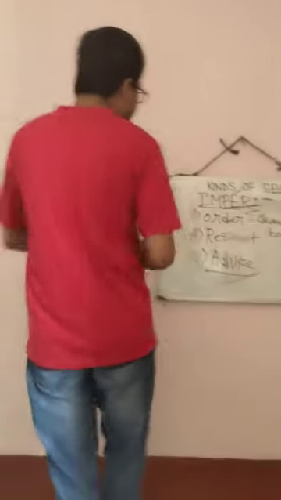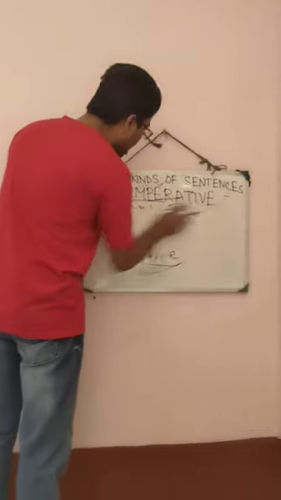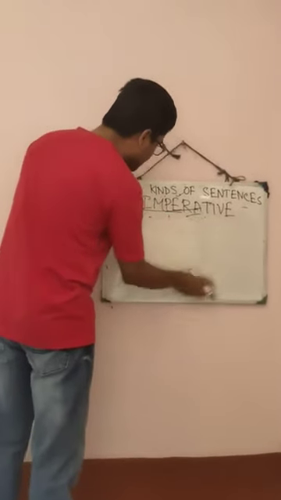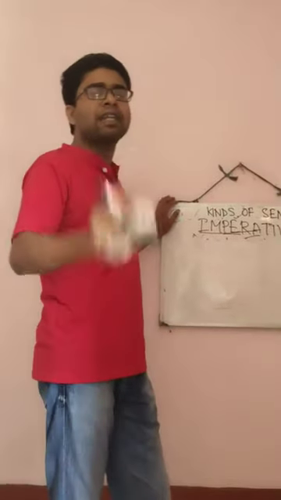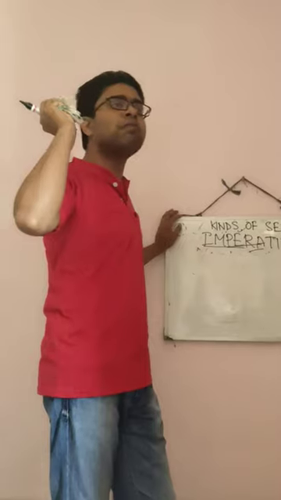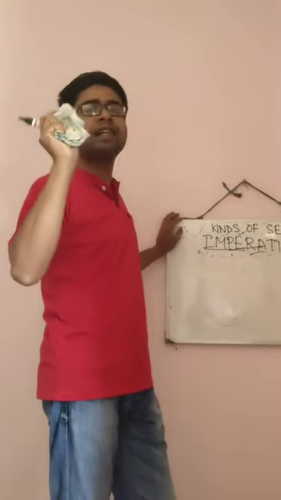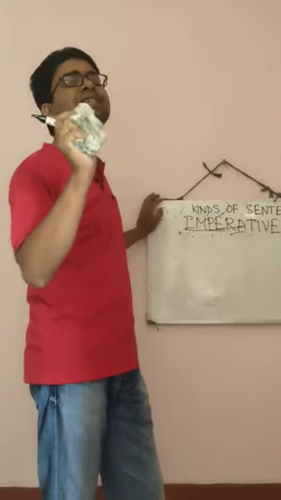Now we will learn how to form imperative sentence, or how imperative sentence is formed. You should keep in mind that in imperative sentence the subject is you, but when we use imperative sentence, the sentence does not start from subject, because here subject is hidden.